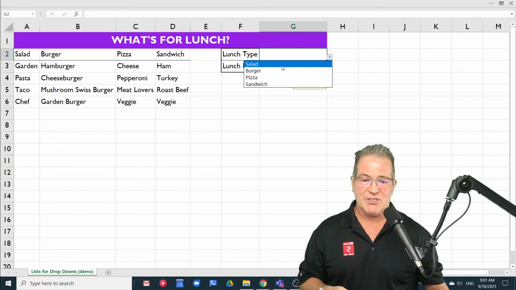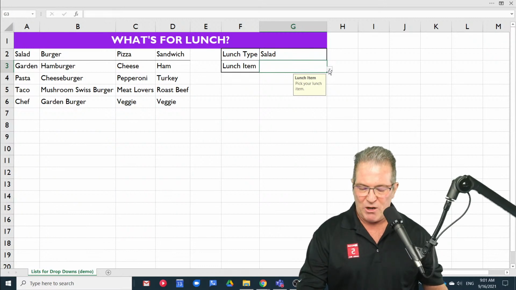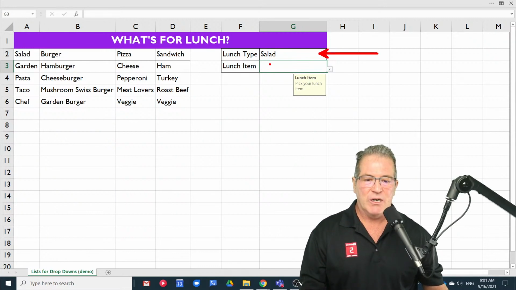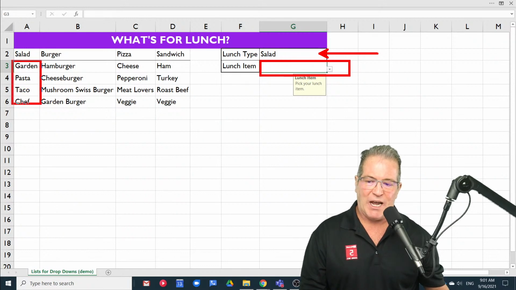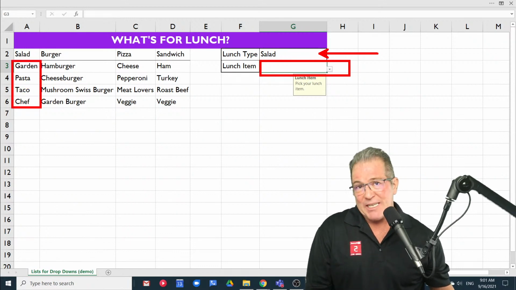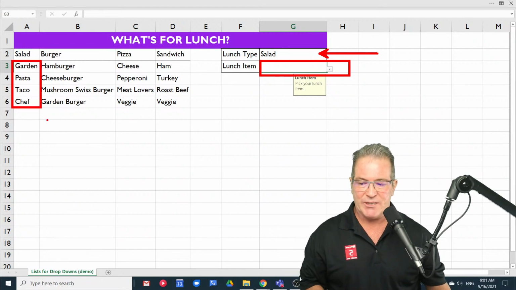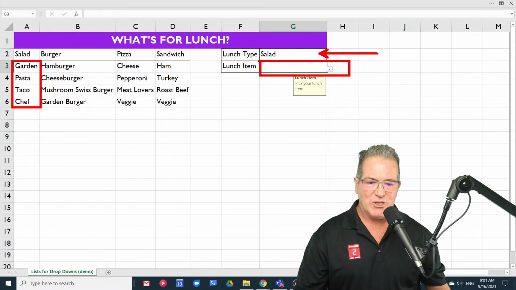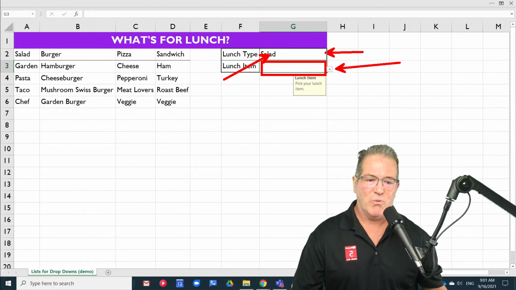So let's say, hey, I'm going to have a salad. And then we can just move on down to pick the item. Based on whatever I pick here will determine what I see here. Because I picked salads, I'm going to see the types. The lunch type is salad, and here are the different salad items: garden salad, pasta salad, taco salad, and chef salad. So based on what I choose right up here, that is going to determine what happens here. So this list depends on what I pick up here.